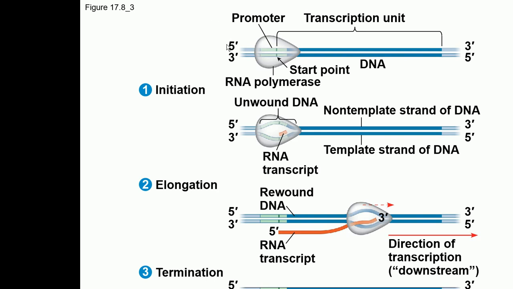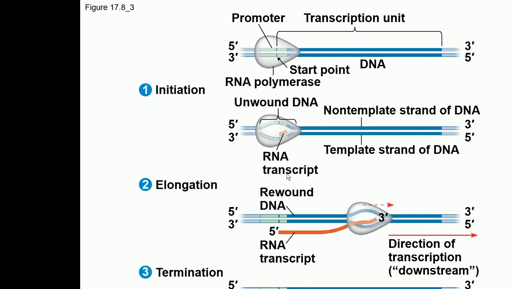Okay, so RNA polymerase goes and binds on the promoter region, and then what is going to happen? When the RNA polymerase binds to the DNA, a small part of the DNA is going to open up. You can see how the DNA is getting unbound here. It's not that the whole DNA will open up, only the part of the DNA where RNA polymerase is binding. Then the formation of the RNA transcript will take place, and RNA polymerase will keep on moving on the DNA, and you can see how these two strands of the DNA come back and rewind.